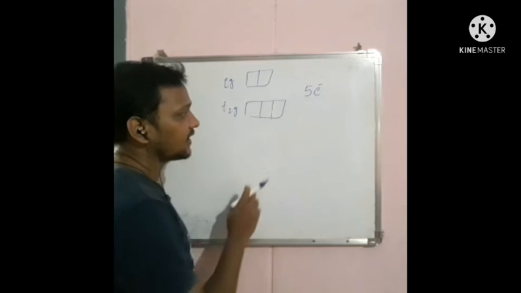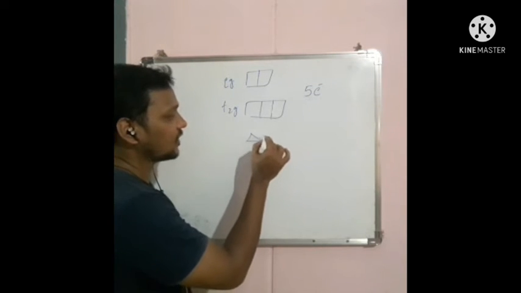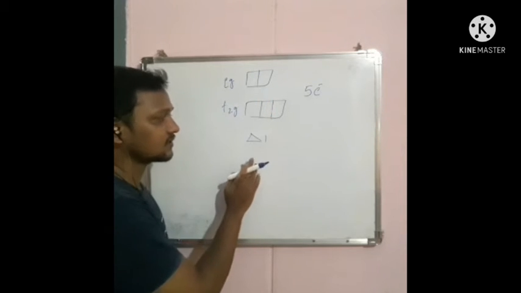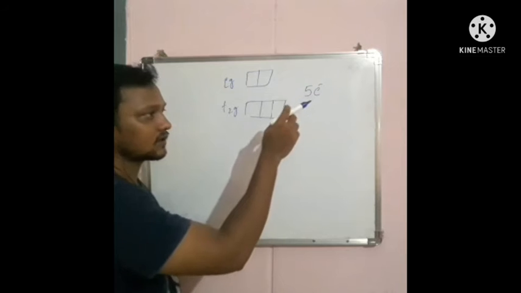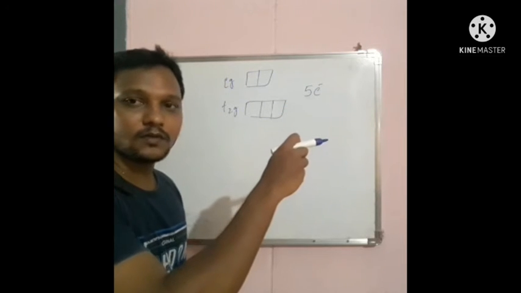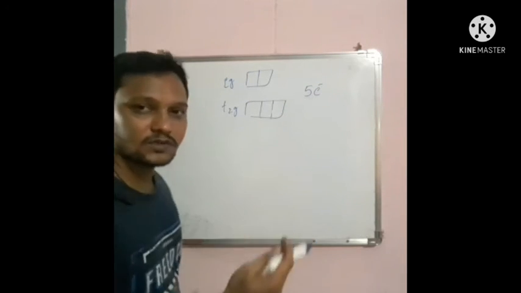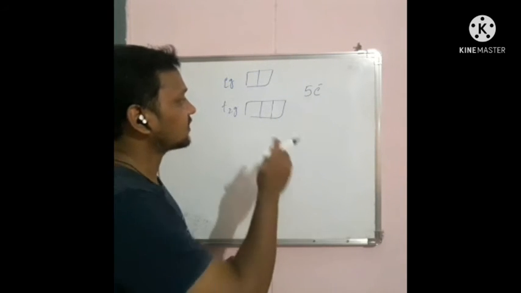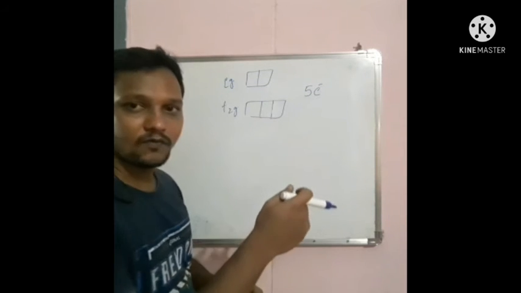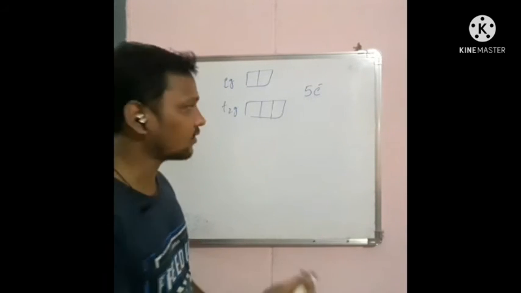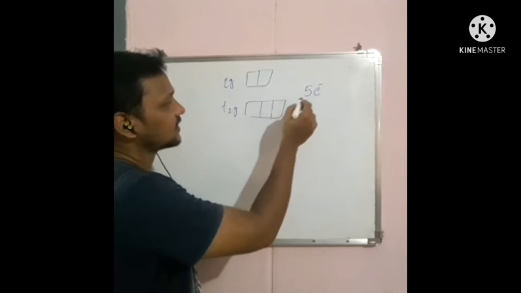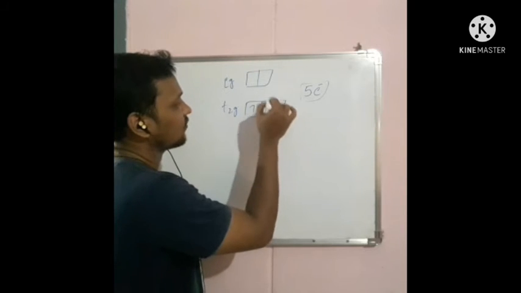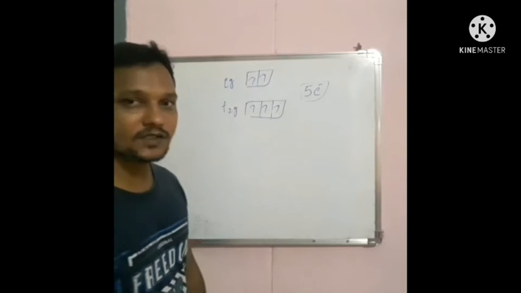In case of a weak field ligand, the CFSE value is less. The CFSE value between Eg and T2g is less, so the electrons must be filled according to Hund's principle. Hund's principle states that electrons will be paired up only after each orbital has accommodated one electron. So these 5 electrons are filled 1, 1, 1, 1, 1. So this is in the case of weak field ligand.